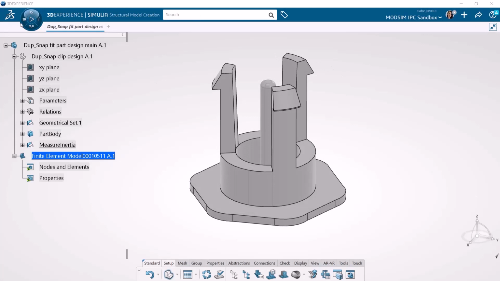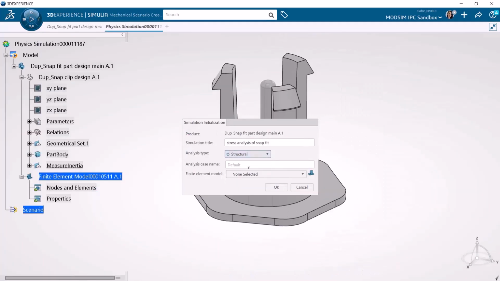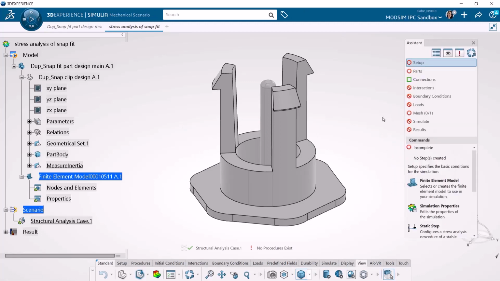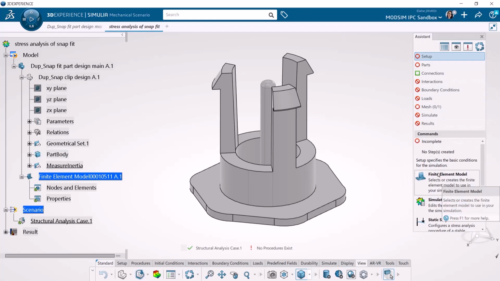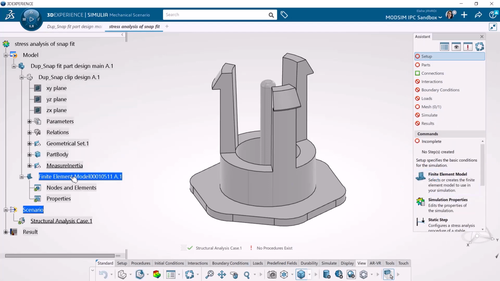So to perform the simulation, we first created the model in a structural model creation app. Then switch to the mechanical scenario creation app and choose the finite element model to be our reference. And then open the assistant tab, which is going to help us a lot to set up the simulation step by step. So first of all, we need to define our finite element model.